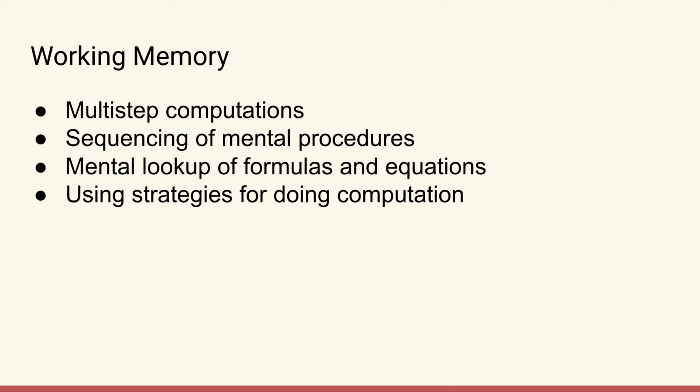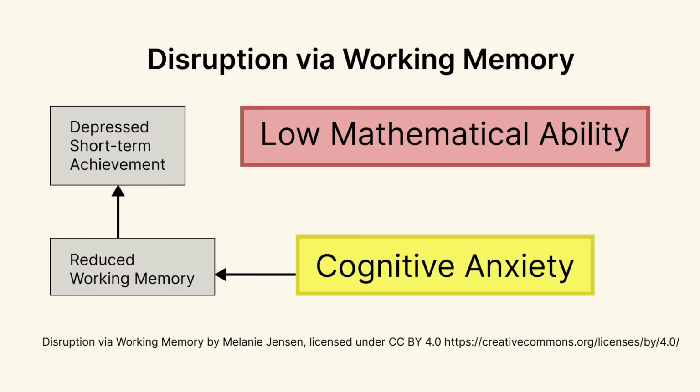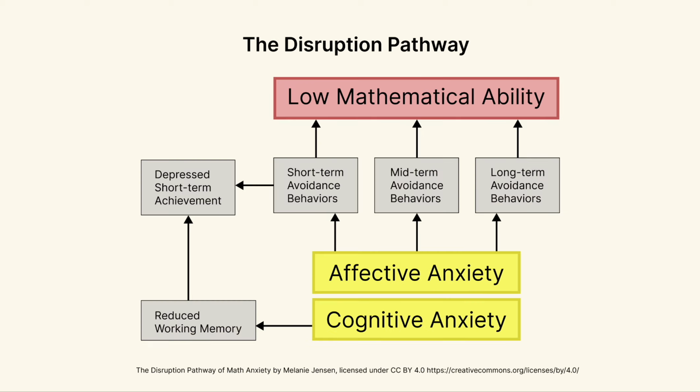Even college students often use counting strategies instead of direct recall as their normal method of doing subtraction. This is using strategies for doing computation. It leads to higher response times and more errors. That was the cognitive part of the disruption pathway. Cognitive anxiety involves negative thoughts. Next, we're going to talk about affective anxiety, by which we mean negative emotions.